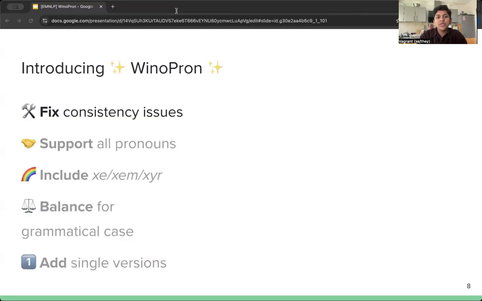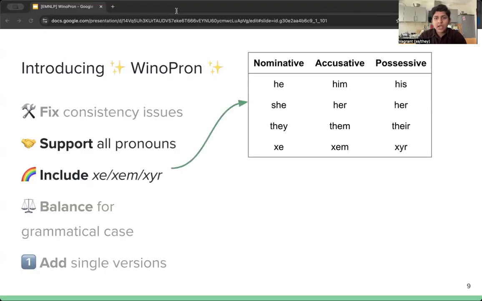And what we do is we introduce WinoPron, which is a new dataset where we fix all of these issues. So we fix all issues of consistency, so typos, non-parallel templates, stuff like that. And we also design our templates such that they support all third-person singular pronouns by default. And this allows us to add Z-Zem-Zir to the evaluation as well. So our final set of pronouns that we consider are he, him, his, she, her, her, they, them, their, and Z-Zem-Zir. And this can also be extended to arbitrary neopronouns because of our dataset design.